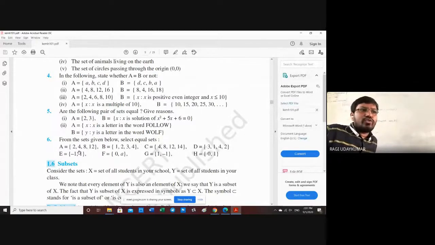A is given to you as 2, 4, 8, 12, and no other set contains 2, 4, 8, 12. E equal to G, isn't it? That's all. These two are the only equal ones. It asks to pick the two, that's all.